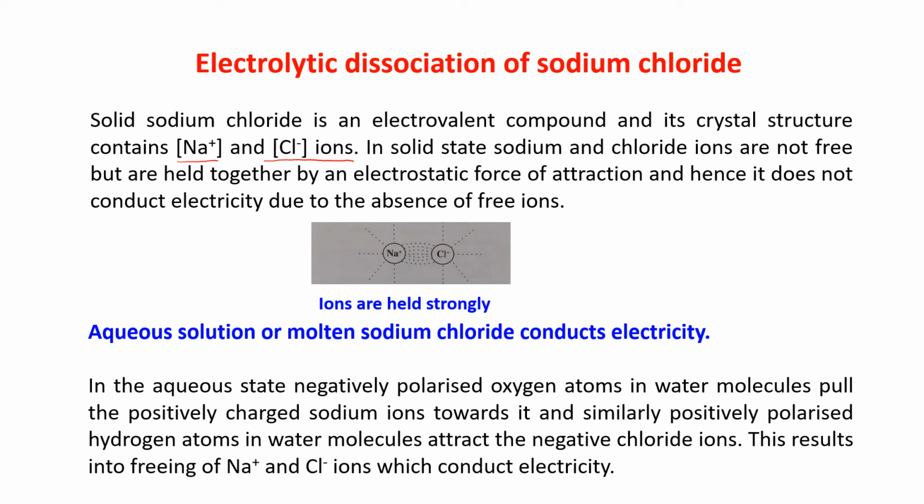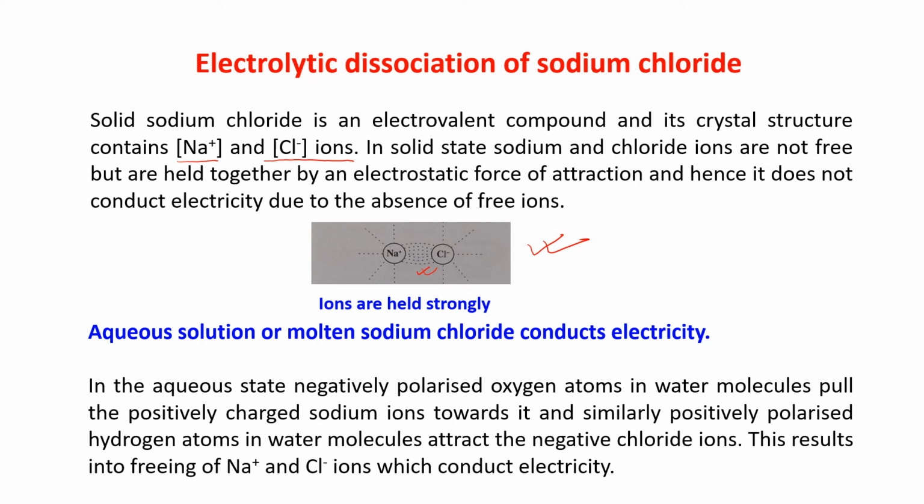These ions are not free, and that is why they do not conduct electricity, because they don't have free ions. Okay, so just see the figure. Ions are held strongly. You can see here the ions are held strongly. Now what is happening when we are dissolving sodium chloride in water? Then it is becoming the aqueous solution of sodium chloride or molten sodium chloride.